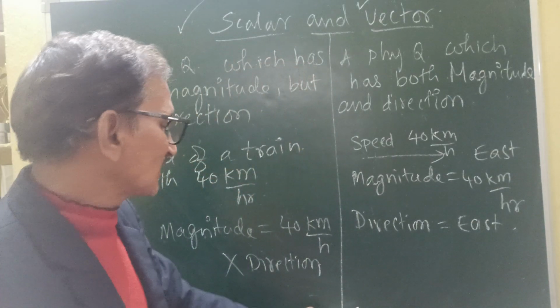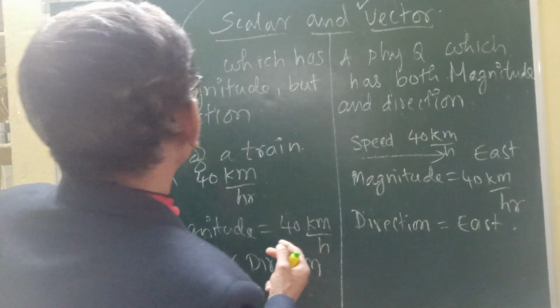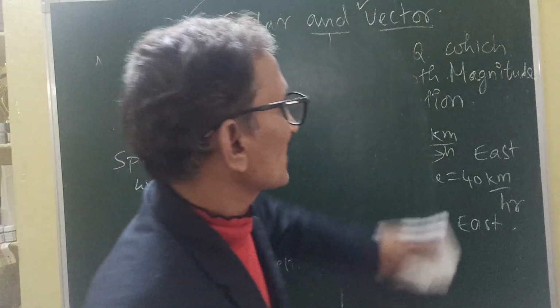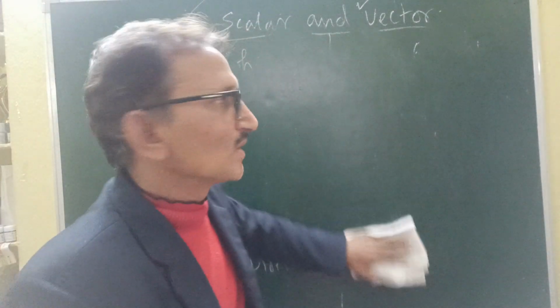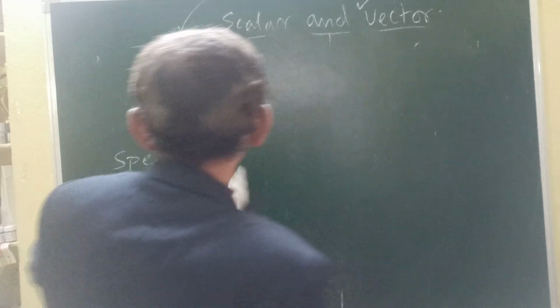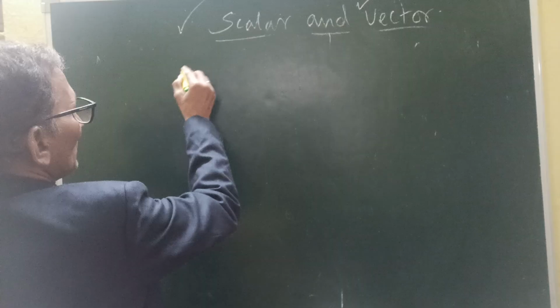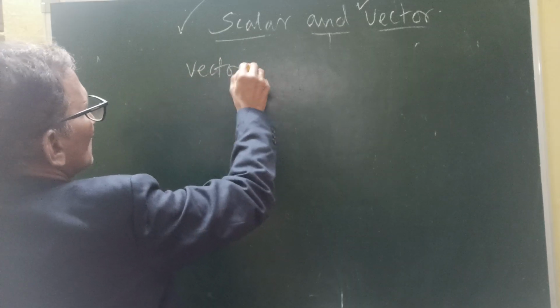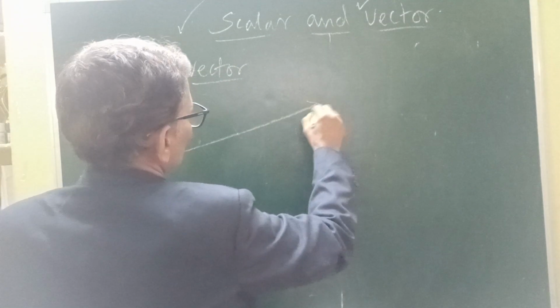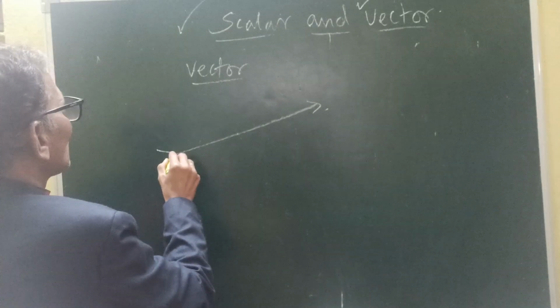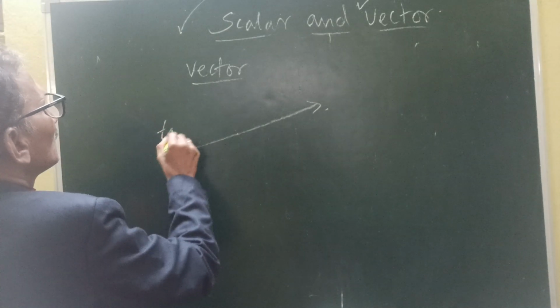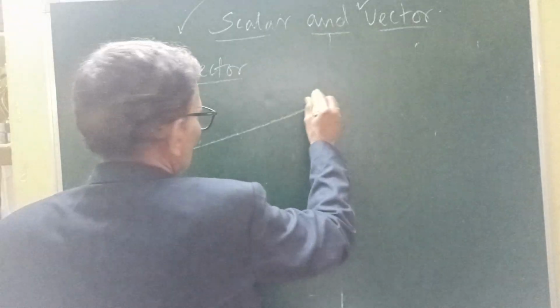Vector quantities are represented by an arrow. You take one arrow and represent the vector. There is one arrow, it has one tail and one head.